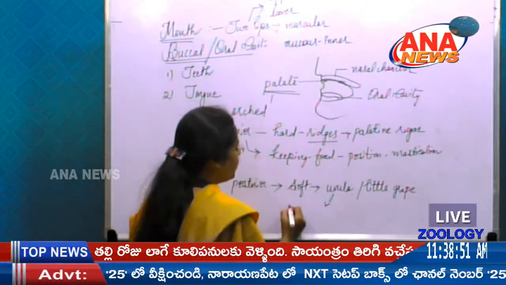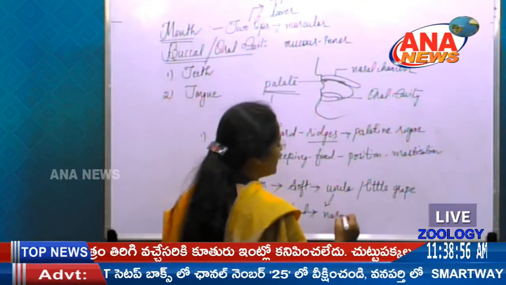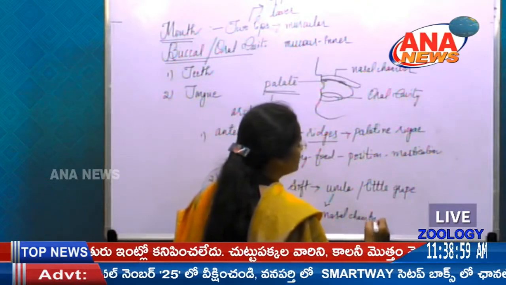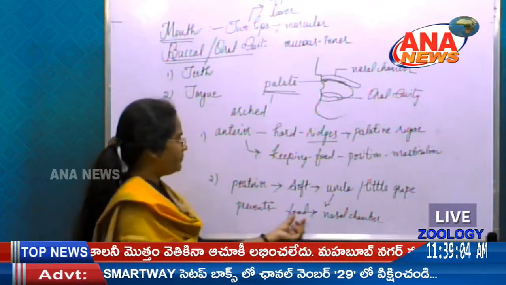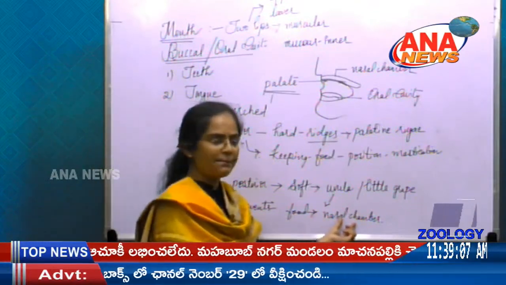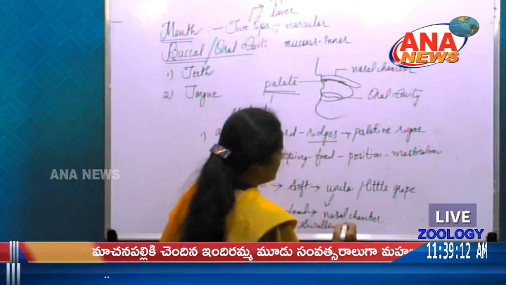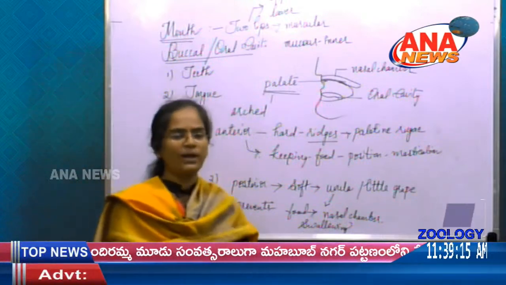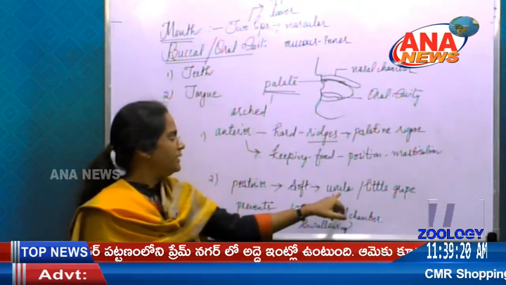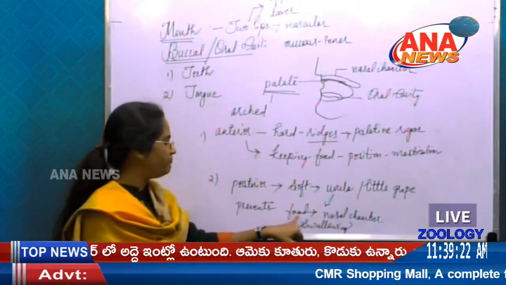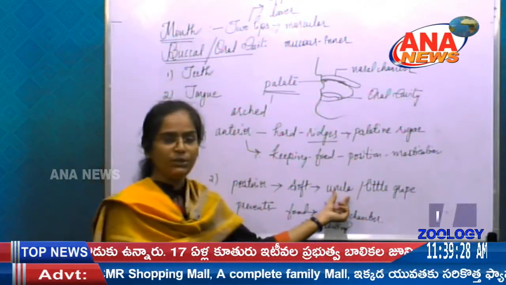It prevents the food particles from entering into the nasal chamber during swallowing. Whenever we swallow the food particles which are being masticated, it takes the measure of preventing food particles from going into the nasal chamber. This is the uvula.